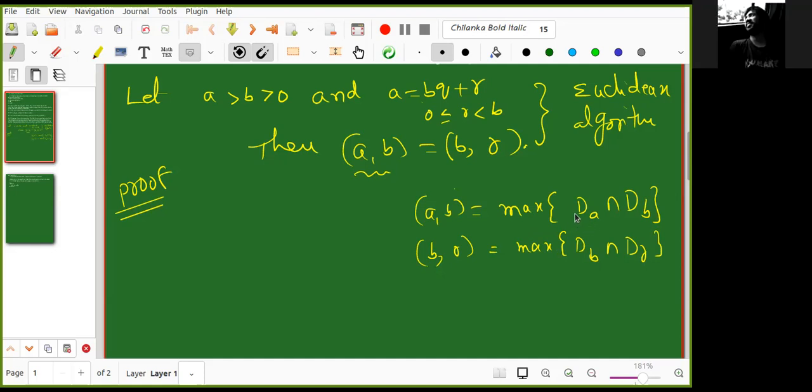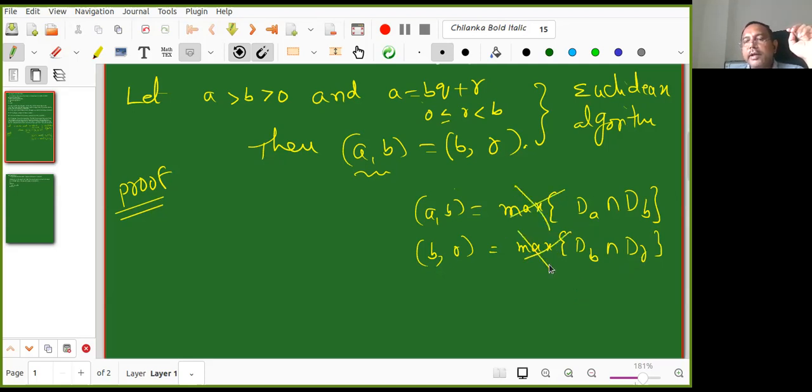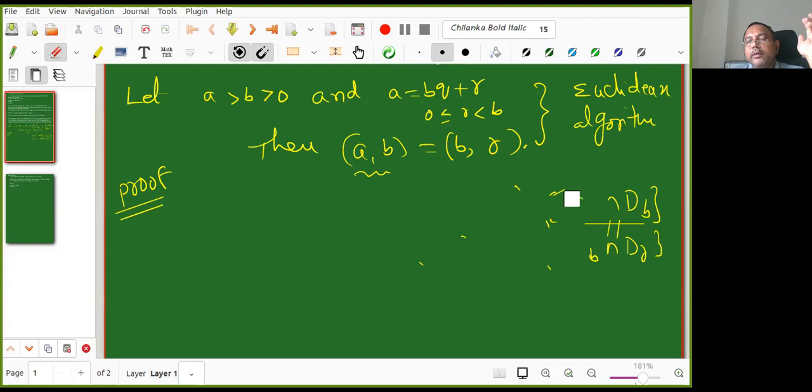No, that may not be true. We can show that the sets themselves are equal. I do not worry about this. I'll simply say that this intersection equals this intersection. If I am able to prove this, then the maxima are also equal. I don't only want to show that the maxima are equal, I want to prove more. I even prove that these two sets are equal.